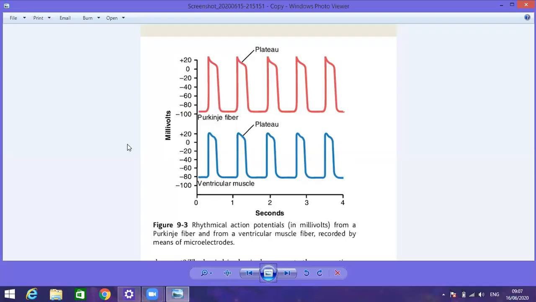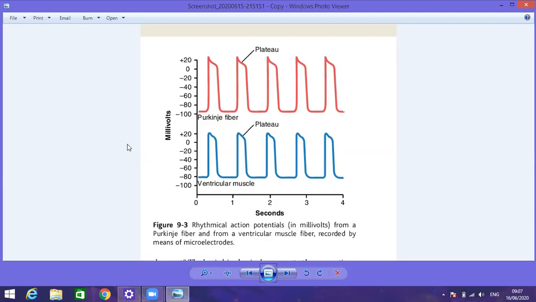The sodium ions are positive ions, so this is the transfer of positivity. These voltage gated sodium channels are called fast channels. They open and close within a ten-thousandth of a second. So in that condition, when there is influx of the sodium ions in the case of the skeletal muscle, I am going to discuss the differences.